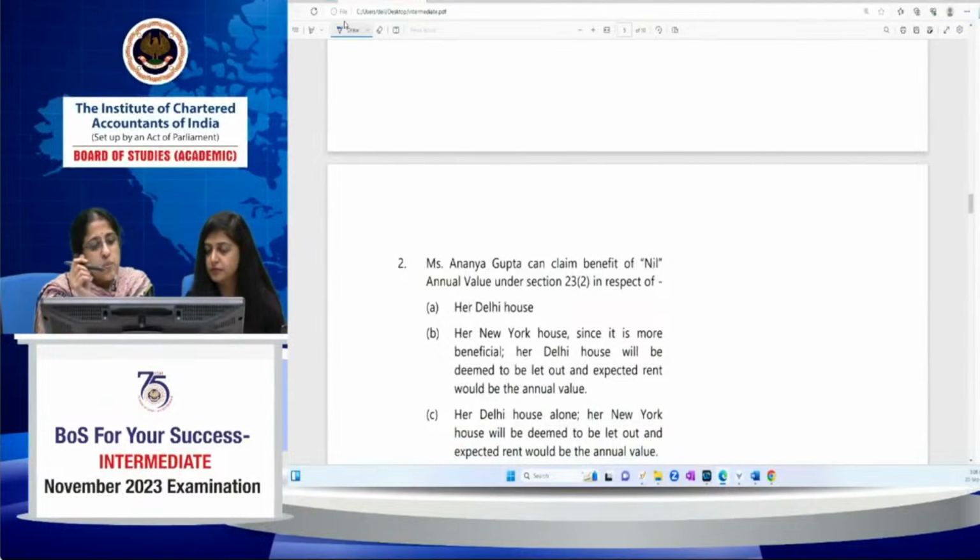Now, Ananya Gupta, all the other things you will probably know. Ananya Gupta can claim nil annual value under 23(2) in respect of which of the answers are right. Here again, I want your answer. Her Delhi house.